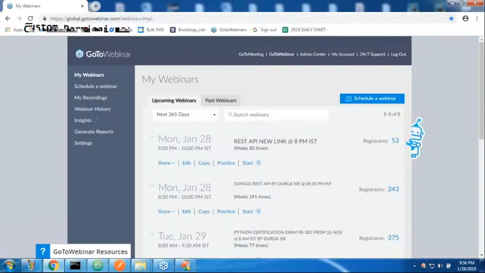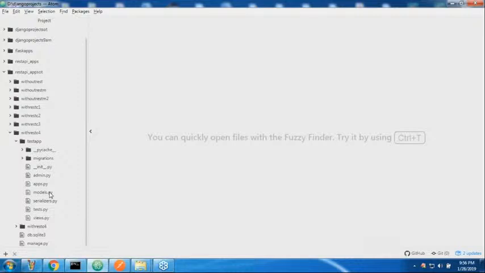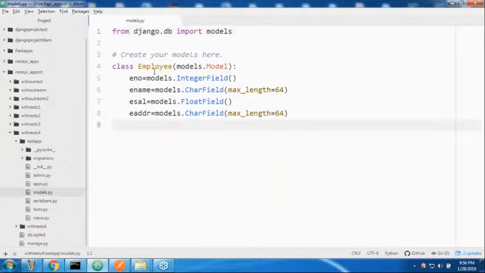Here, the test app. Sir, do you remember? Just have a look once. This is the model, a very simple employee model.